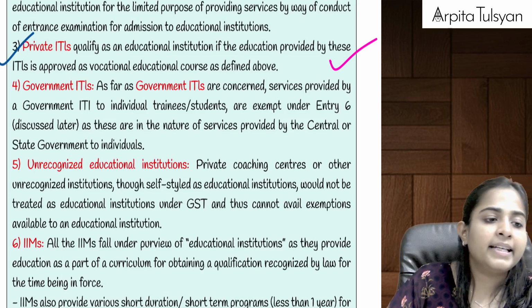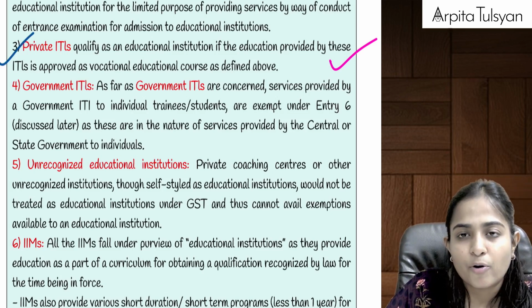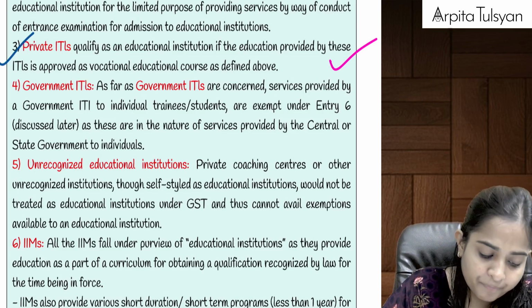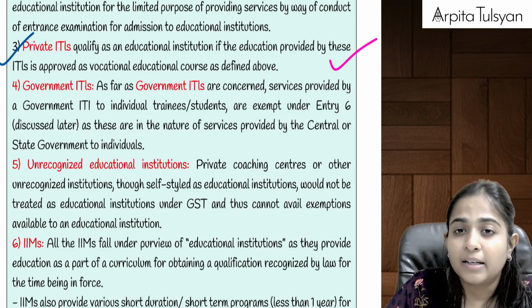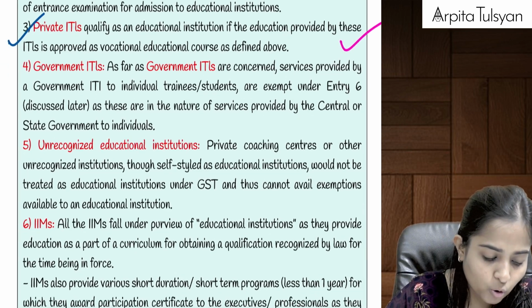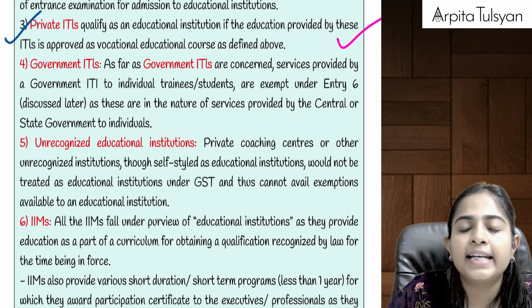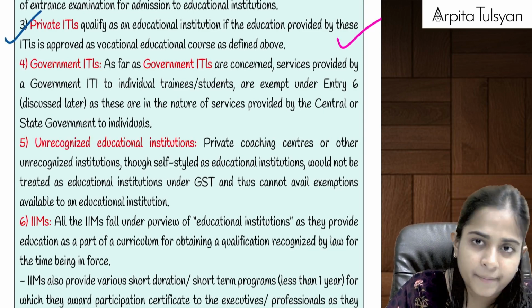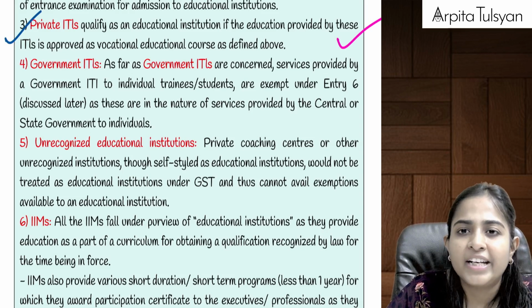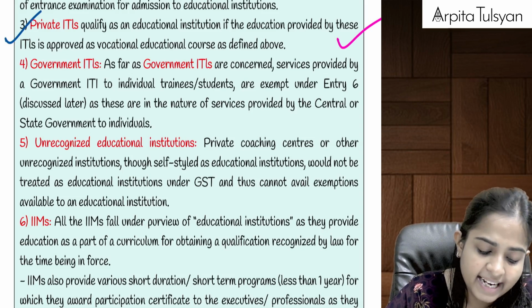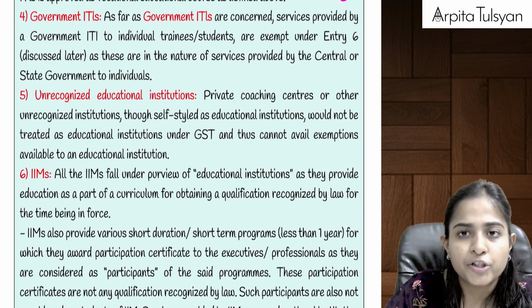Achha, similarly, private ITIs will also qualify as educational institutions if they are providing the mentioned vocational courses. So not only Industrial Training Institutes and Industrial Training Centers, even the private ones, which do not have any intervention of the government, will be considered an educational institution.